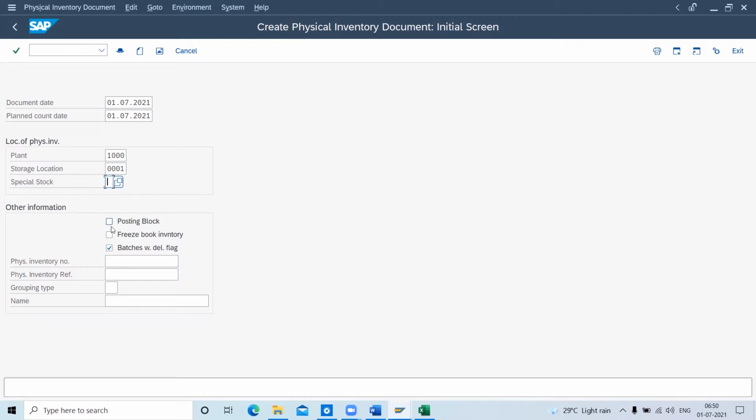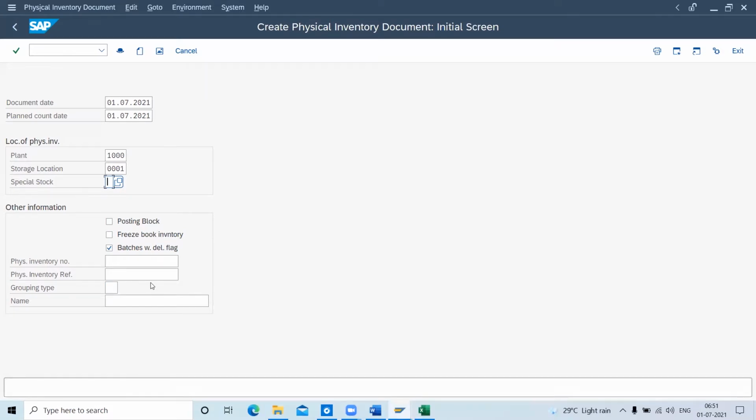Here you can see two options. As per the option, we can use posting block, which means we are blocking all posting, like GR posting, completely. In this period, today, we will only concentrate on physical inventory. Freezing book inventory means it will allow posting, but will not update the inventory. Like we can receive the goods, it will not update in the system, but it will do the book entry. These are the things we can do.